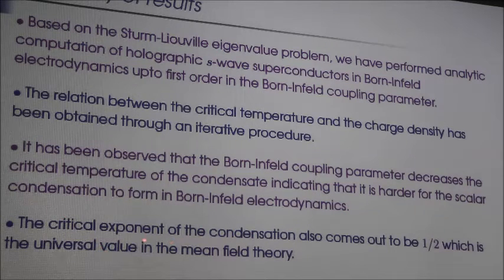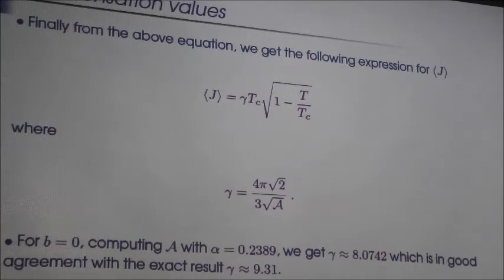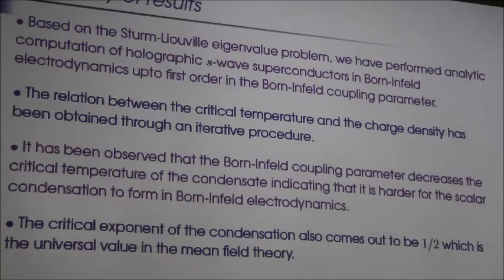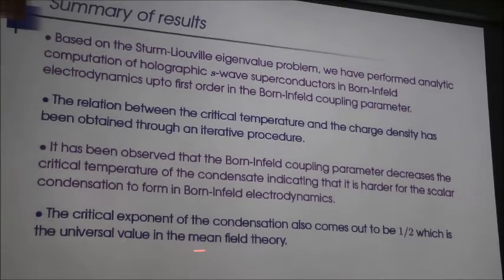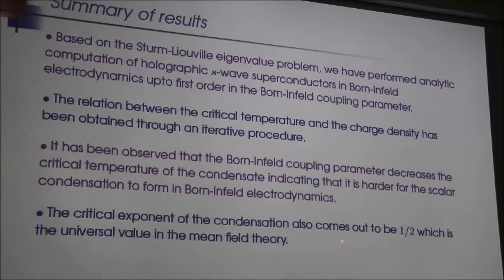And the critical exponent, that is a very nice result. You also get the mean field result for the critical exponent, which has been obtained by mean field calculations. The exponent is half. The critical exponent is half. You also recover that result in this analysis from this gauge gravity duality. So the critical exponent of the condensation operator also comes out to be half, which is the universal value in mean field theory.